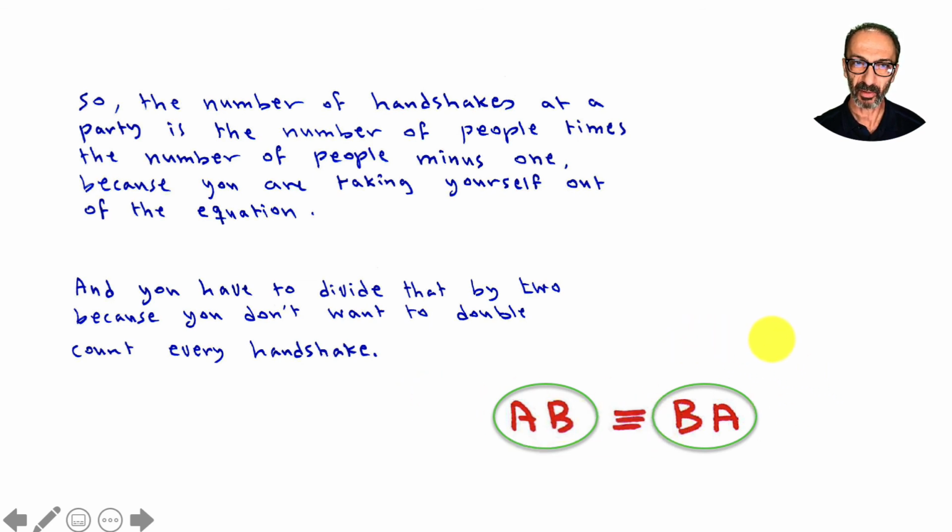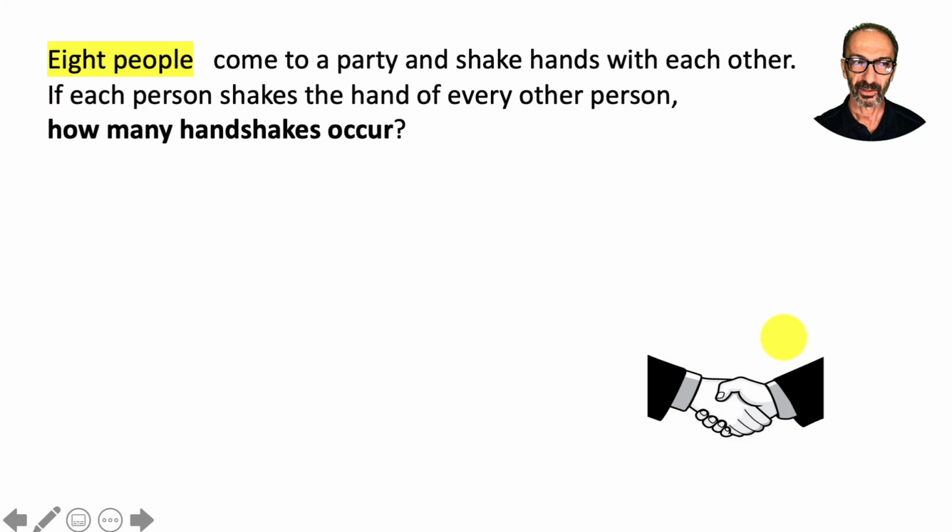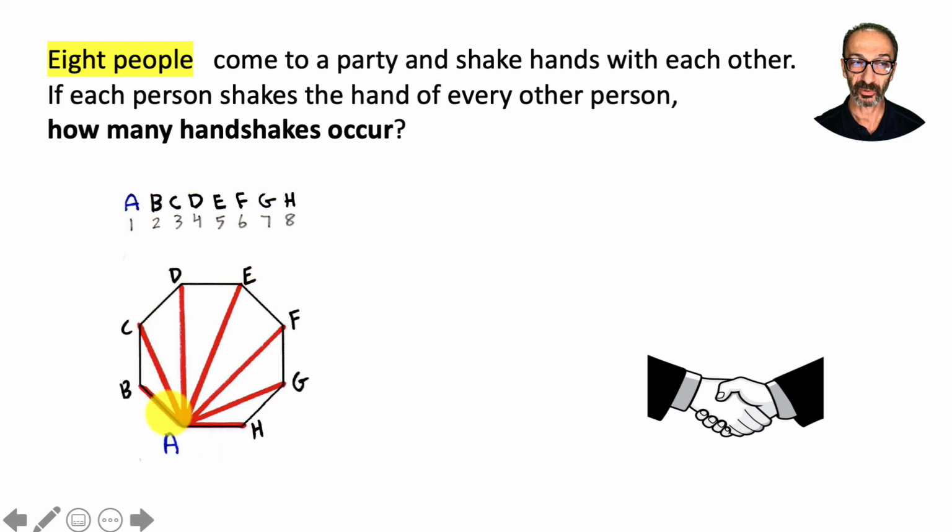Now, to close the problem, 8 people shaking hands. How many handshakes could we have? Here are the 8 people. Considering A as me, I could shake hands with 7 people.